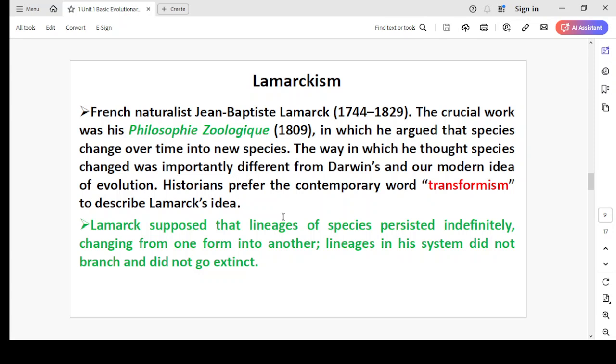To describe Lamarck's idea, Lamarck supposed that lineages of species persisted indefinitely, changing from one form into another. Lineages in his system did not branch and did not go extinct. So, according to Lamarck, lineages of species persisted indefinitely, means for a very long time. They are changing from one form to another, and lineages in this system did not branch. So, you cannot see the branches, as in the case of Darwin, and they did not go extinct in Lamarck.